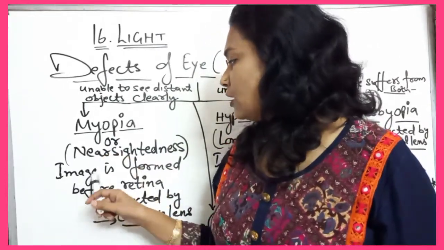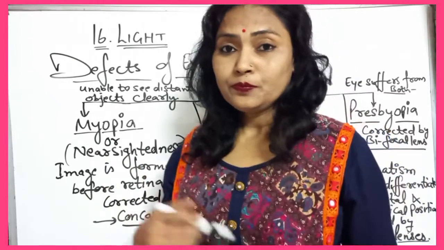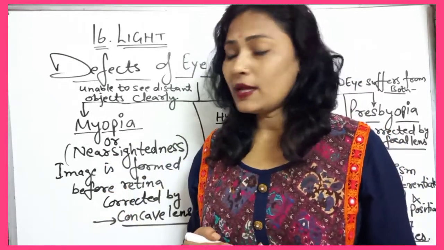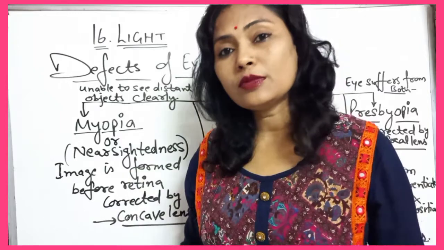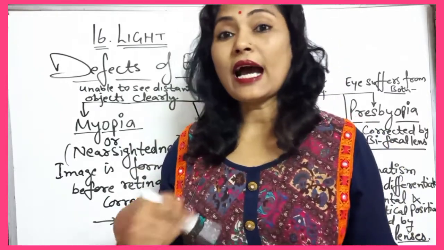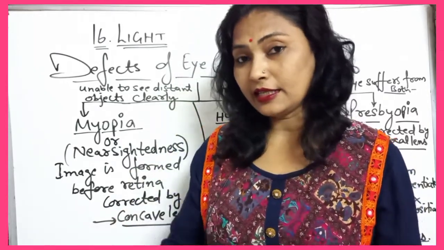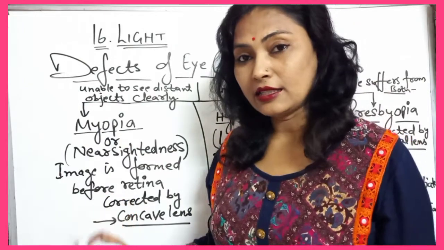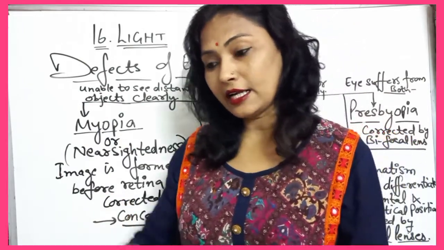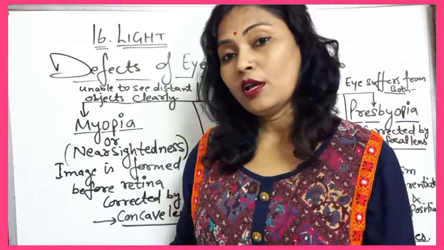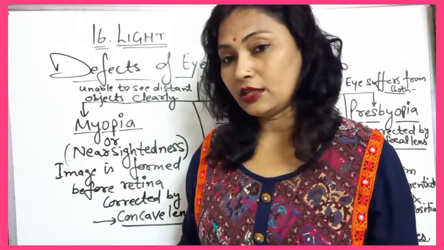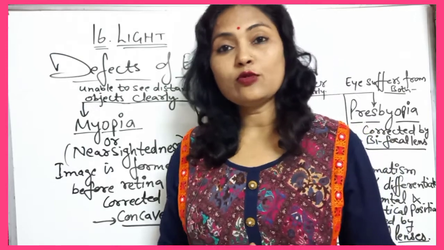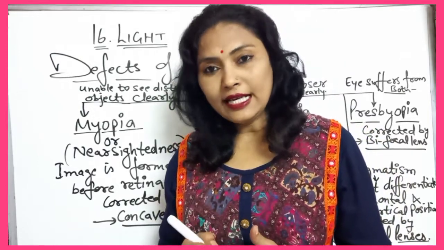When this defect takes place, the image is formed before the retina. Retina se pehle hi image banegi, so that's why the person is not able to see it. It can be corrected by using a concave lens.